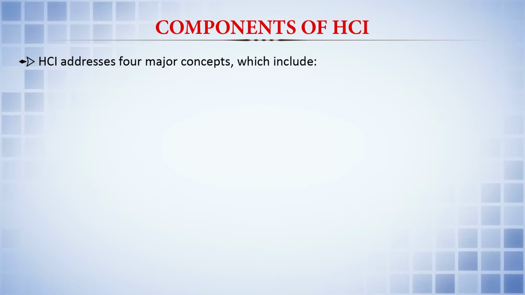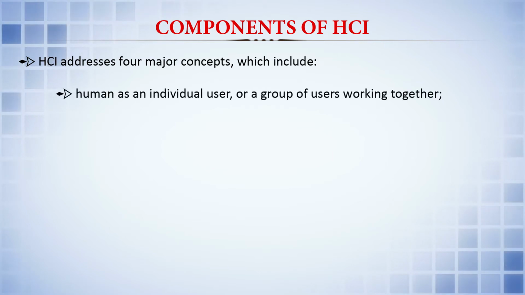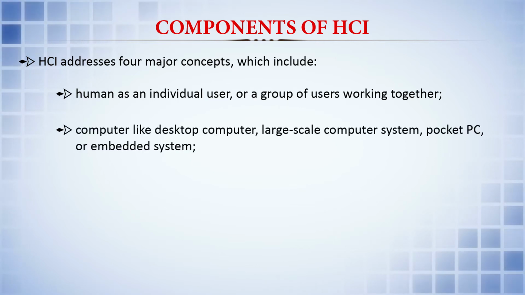Let us study the components of human computer interaction. HCI addresses four major concepts. One is the human, as an individual user or a group of users working together. The second component is the computer, like a desktop computer, large scale computer system, pocket PC, embedded system, or a simple tablet, whatever the case may be.